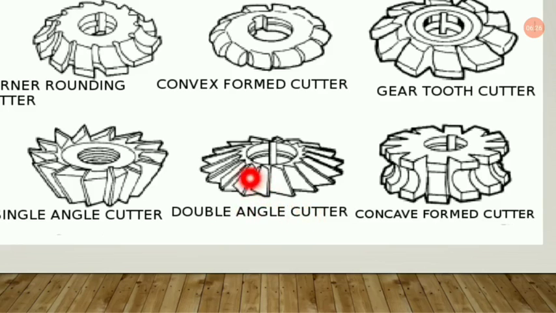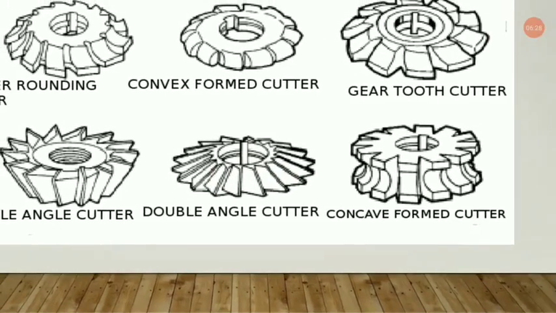Now the double angle looks somewhat like this. This is the double angle type. Next we have the concave formed cutter. This is the concave formed cutter tool.